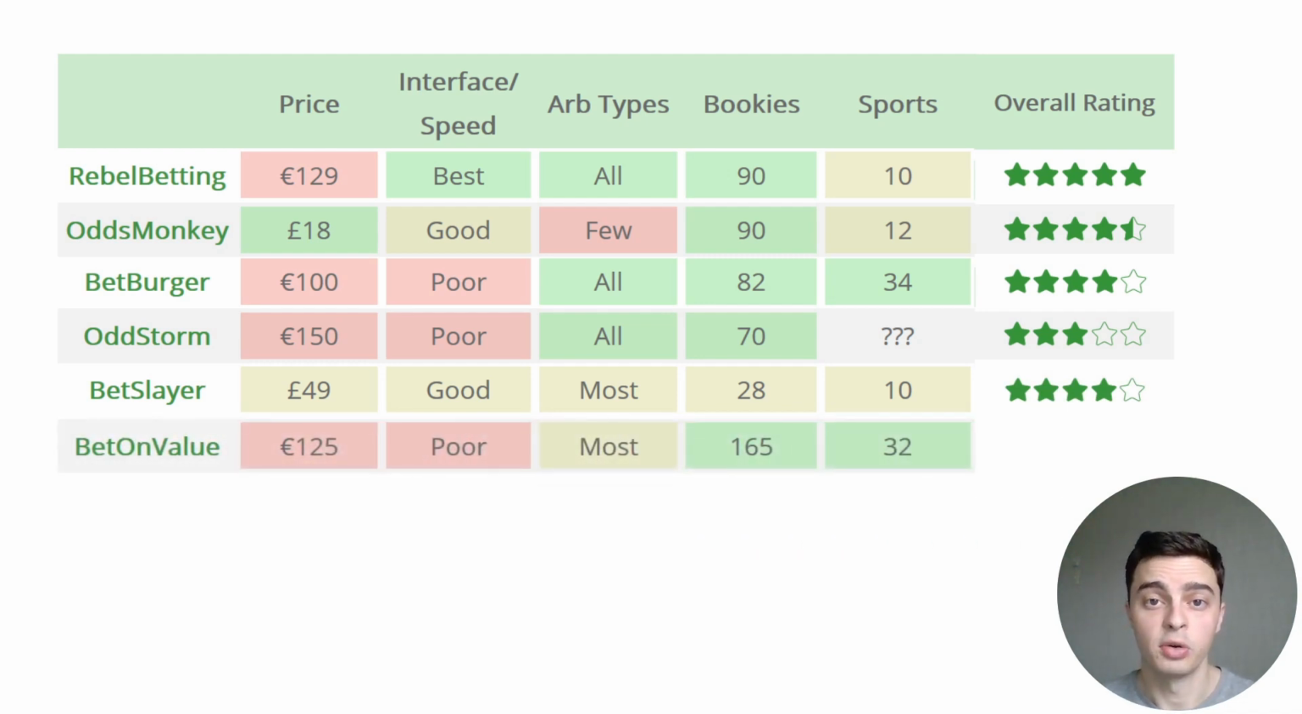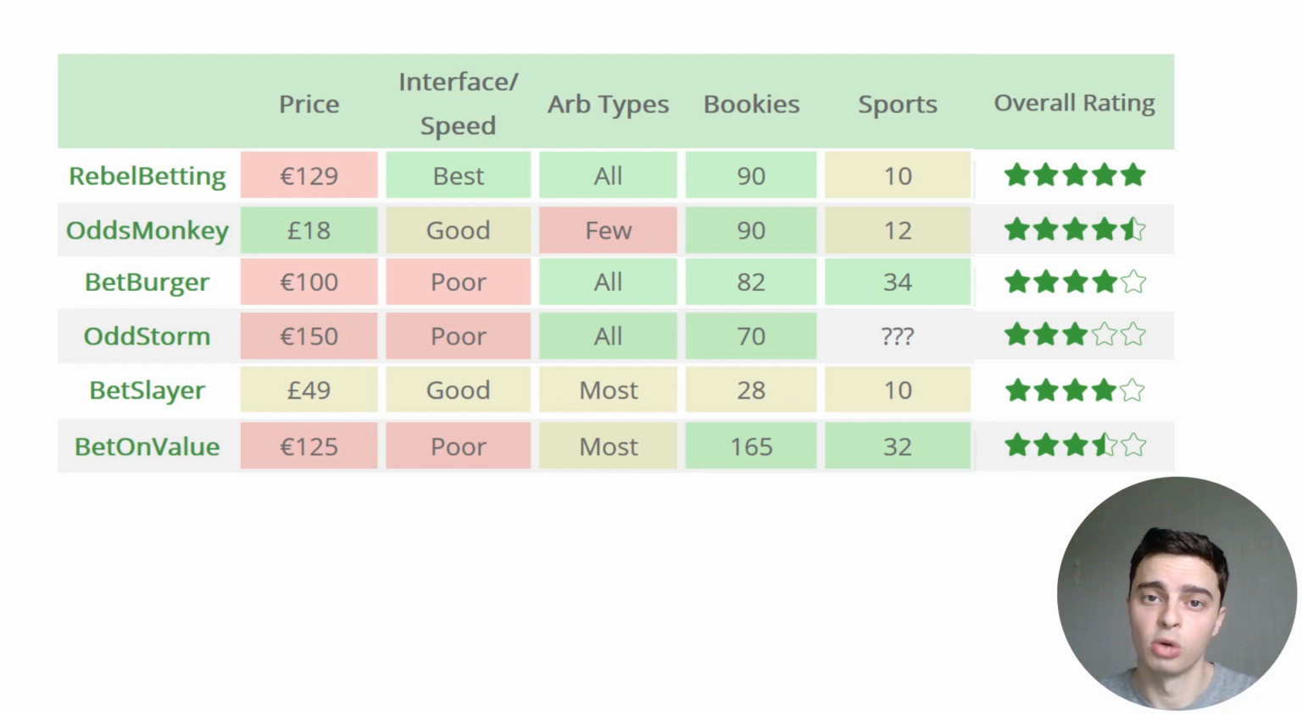Finally, BetOnValue is quite an advanced arbitrage bet finder, but you wouldn't know it from their interface. The interface is quite difficult and confusing to navigate, especially for beginners who are not used to arbitrage betting software. However, they do cover well over 100 bookmakers and 32 sports, which is huge, and they always have an incredible number of arbs on offer. Unfortunately, they cost around €125 per month, which is pretty similar to RebelBetting. The RebelBetting interface is far superior in my opinion. Overall, I give BetOnValue 3.5 stars out of 5.